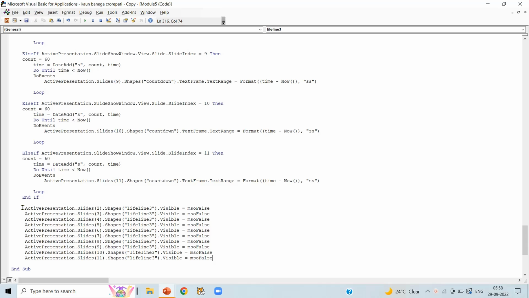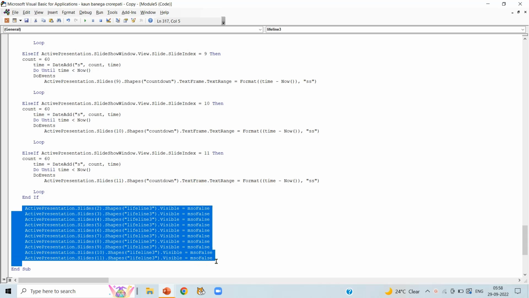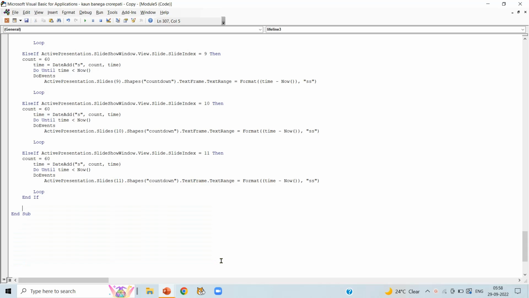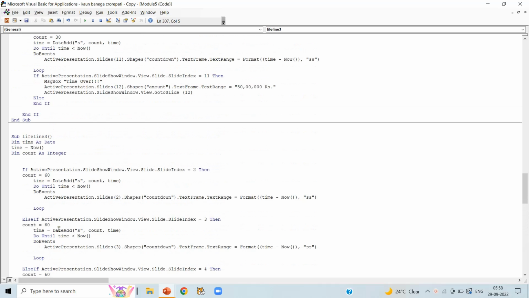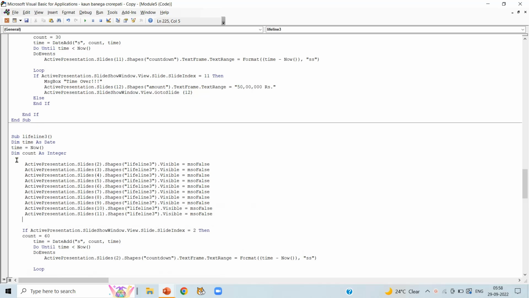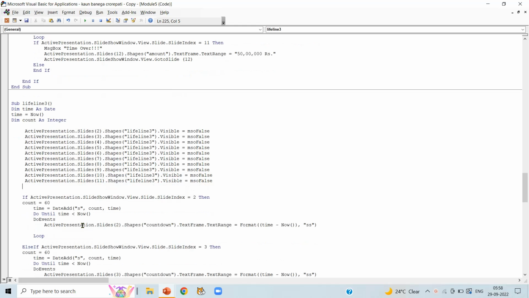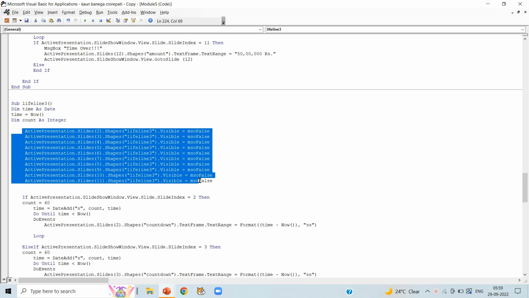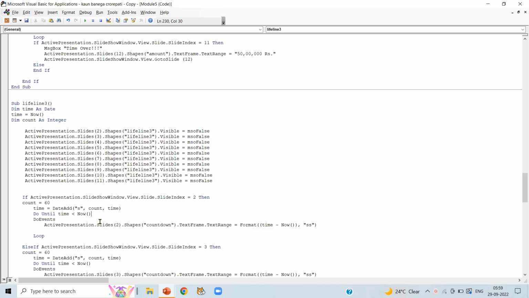Now select this code after the if, press Ctrl plus X and cut it and paste it before the if block. The reason behind this is if we enter the if block, it will loop for 60 seconds and after 60 seconds it will come out and make it invisible. So we want that when we click on the lifeline, it becomes invisible and it increases the time to 60 seconds. So write these codes before the if block.